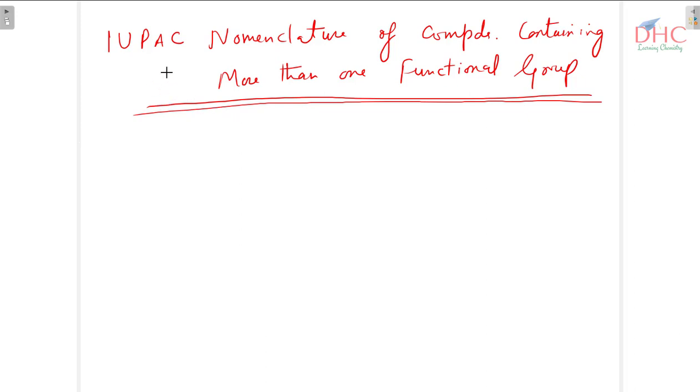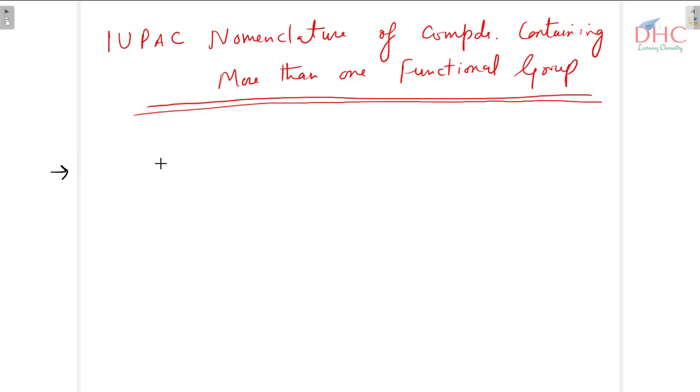Today the topic is about IUPAC nomenclature of compounds containing more than one functional group. Last time we talked about the IUPAC nomenclature of compounds containing functional groups, whether that is alcoholic group, aldehydes, ketones, carboxylic acids, esters, etc. And now we will be talking about when there are more than one functional groups in a molecule, how they would be named as far as IUPAC nomenclature is concerned.